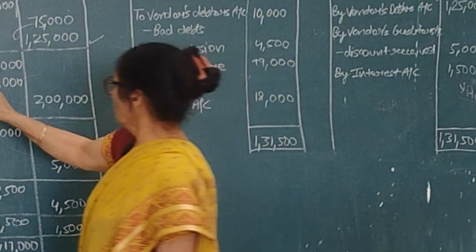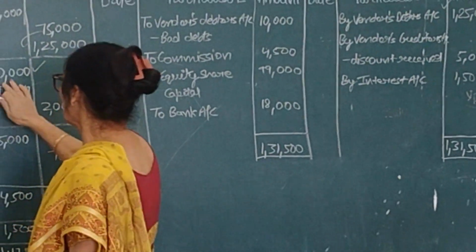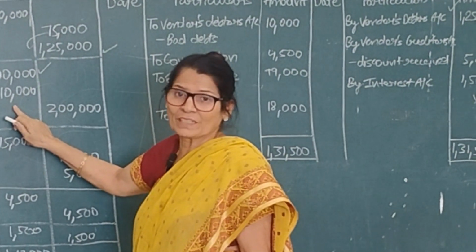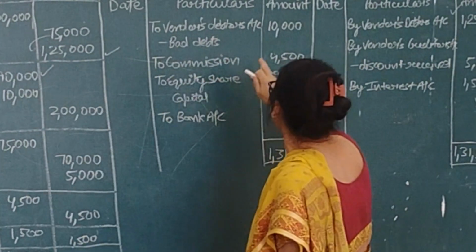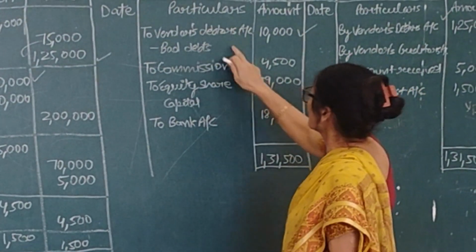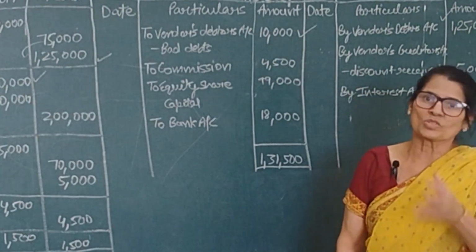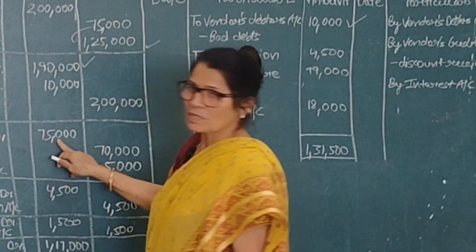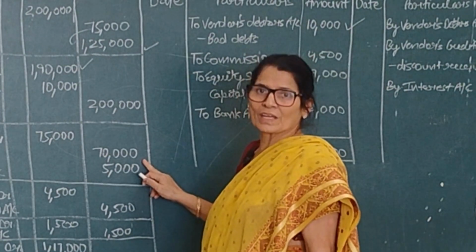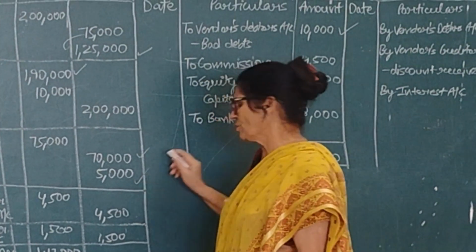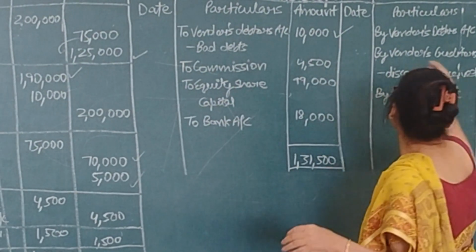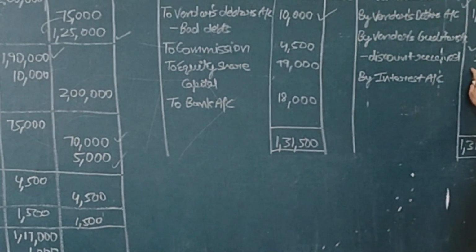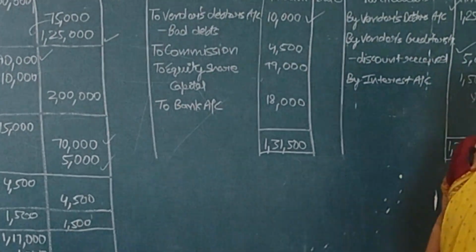Now second point, when you are realizing amount, bank account debit 1,90,000. Whatever discount or loss there is, because you have not collected the whole payment from the debtors, this 10,000 you are going to debit to whom? To our suspense account, to vendors debtors account for bad debts, 10,000. Why? Because you could not receive 10,000 out of the total debtors. Then our creditors were 75,000. But now this is your gain. How? 70,000 you have paid, 5,000 is your gain that you have not paid. So that will come on the credit side. By vendors creditor discount received 5,000 from the total creditors of rupees 75,000.